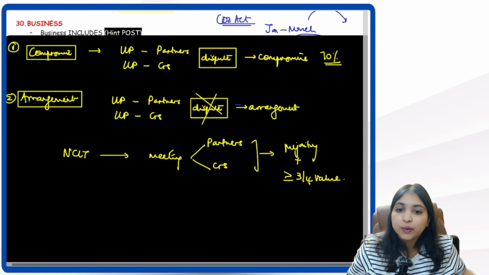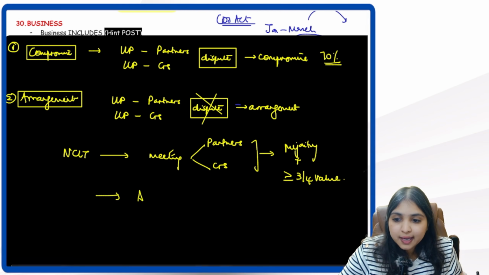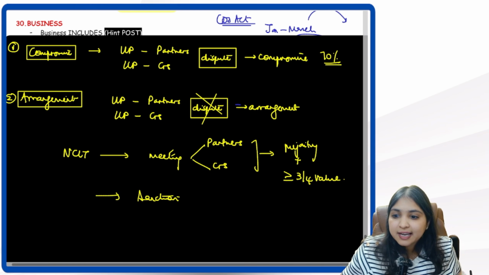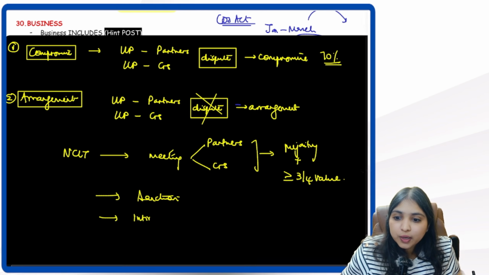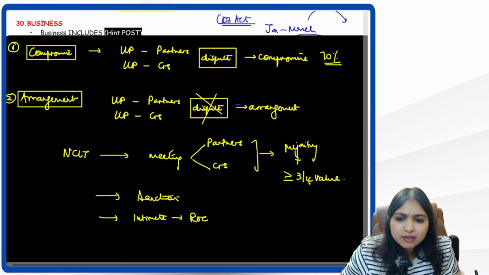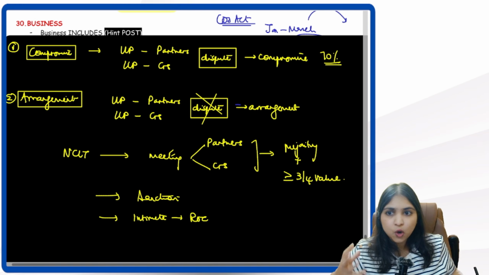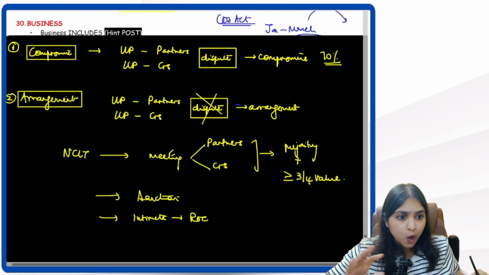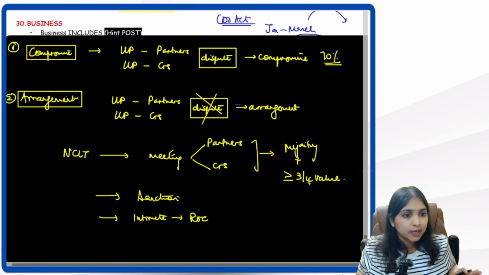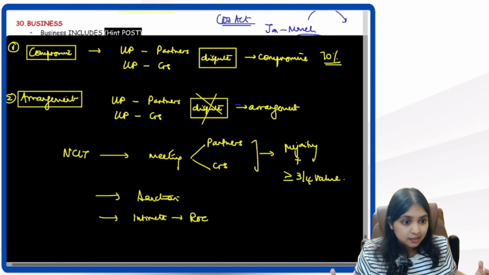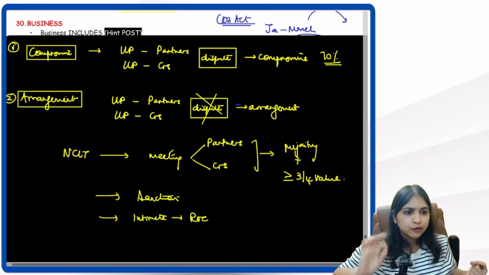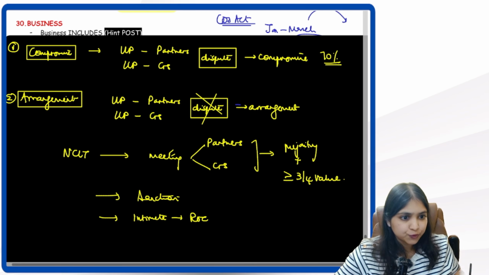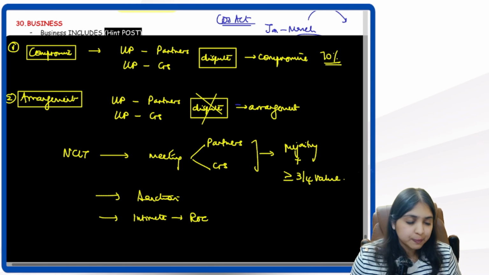Only if we obtain this consent, only then NCLT will sanction the compromise or arrangement. Once NCLT sanctions a compromise or arrangement, we have to intimate the ROC about it. Only when we intimate the ROC, this compromise or arrangement will become effective. Even though NCLT has sanctioned it, NCLT's role will not get over. NCLT will still supervise it. At any point of time, if NCLT realizes that this compromise or arrangement cannot proceed successfully, NCLT will simply order winding up of the LLP.